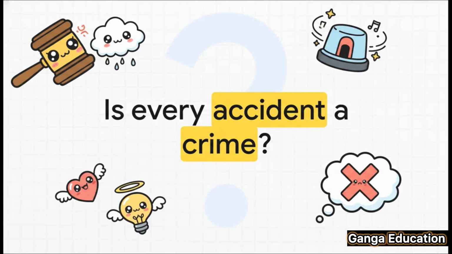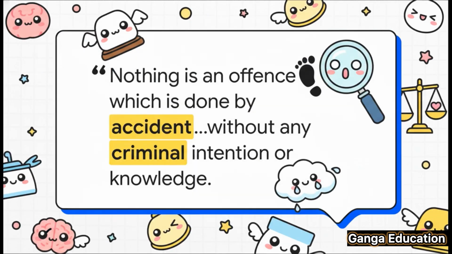And this brings us to a very fundamental question that Section 18 answers for us. Is every accident a crime? Well, the simple answer is no, not at all. Criminal law works on a very simple principle. You get punished for an act only if there's a guilty mind or a bad intention behind it. Now, let's look at the exact wording from the bare act.